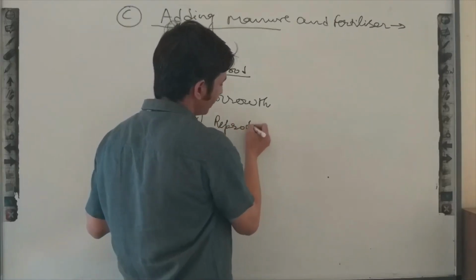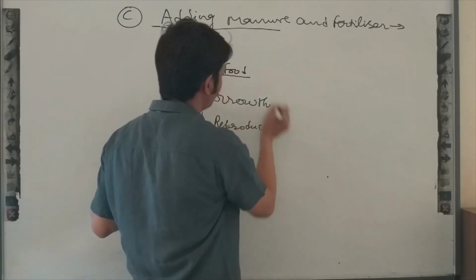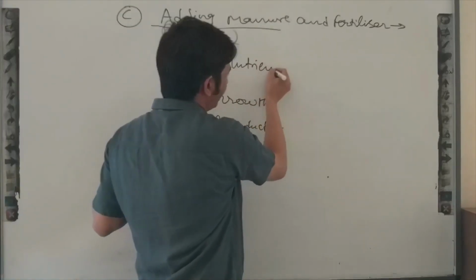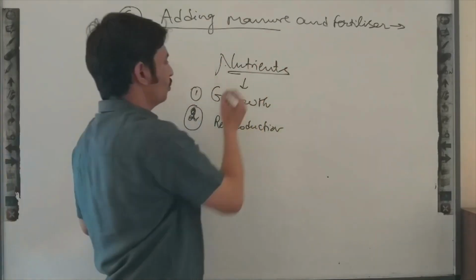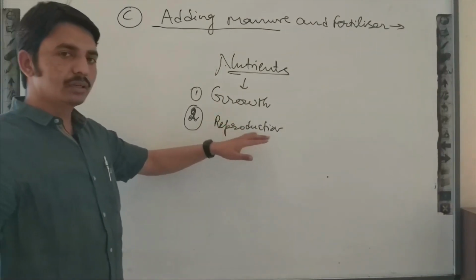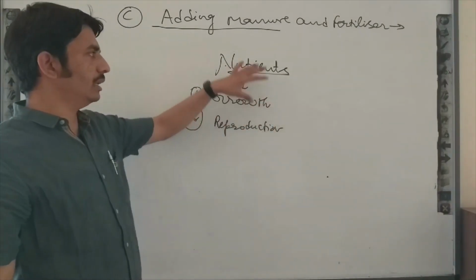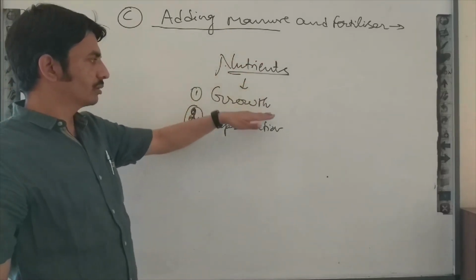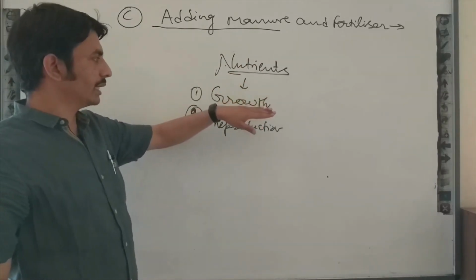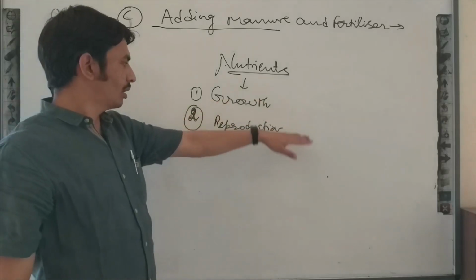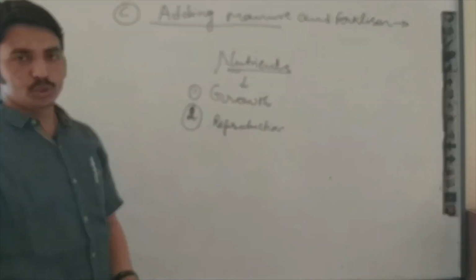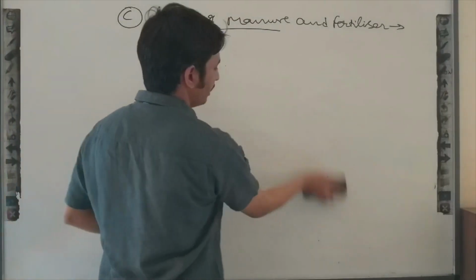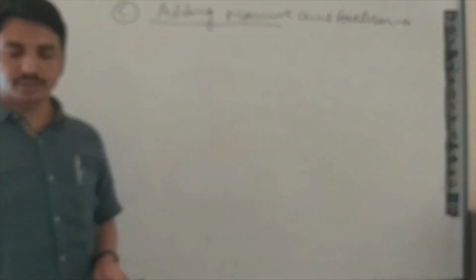In a similar manner, plants require nutrients for their growth and for their reproduction. Means in the absence of nutrients, a plant cannot be healthy, and a plant cannot reproduce. So you can understand why plants require nutrients.